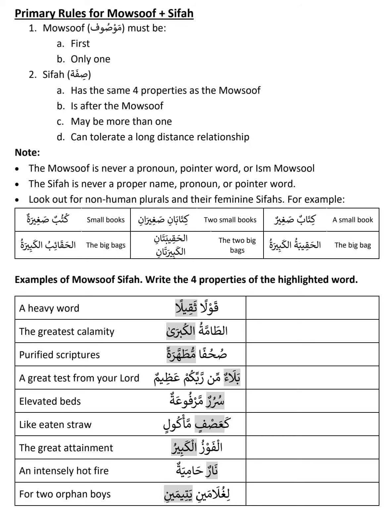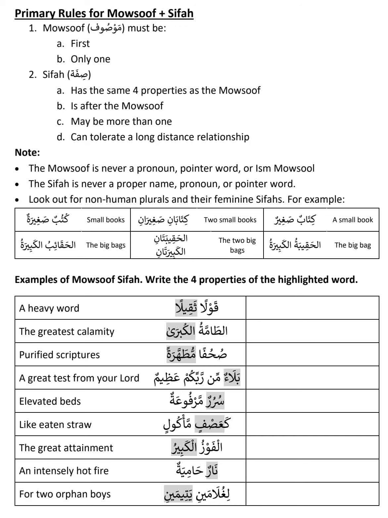And finally, this Mawsuf Sifa can have a long-term relationship. We learned Mudaf Mudaf ilayh cannot have a long-term relationship because those two isms should always be together. But Mawsuf Sifa can have a long-term relationship. For example, you can say Mawsuf, the car, then say some other words, then you can say red in Arabic. So that is possible. When we learn Quran, we will learn that it can have a long-term relationship. It doesn't have to be next to each other. So we'll try to understand the concept through examples.